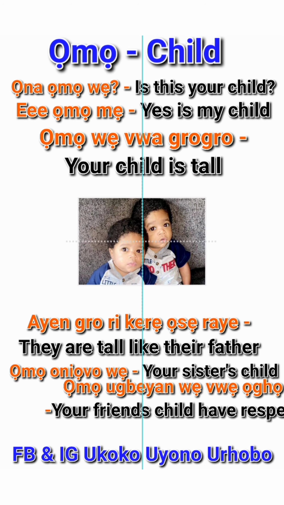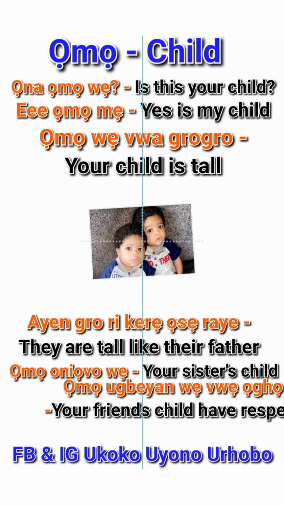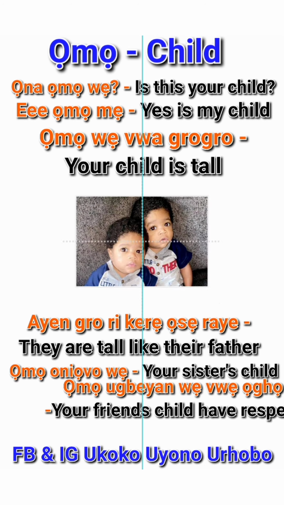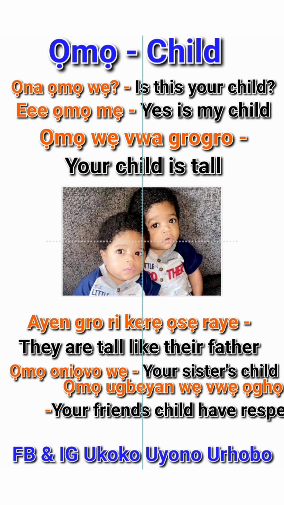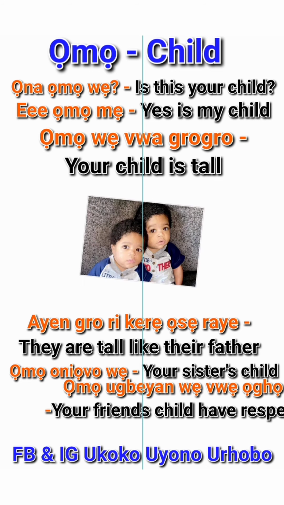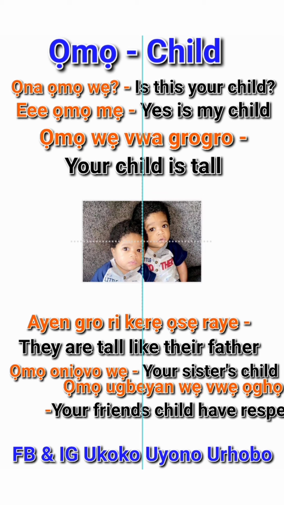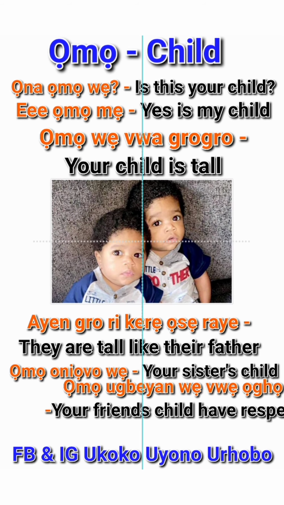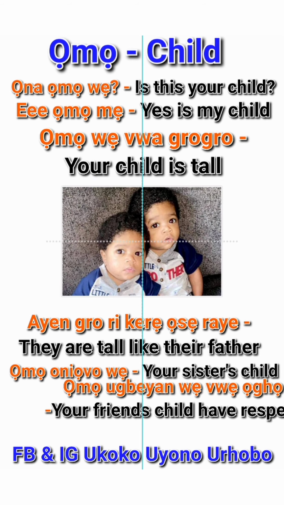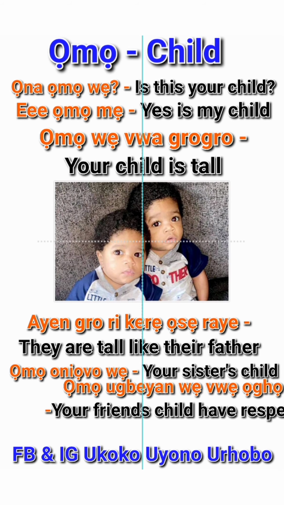Omo, child. And what is Urhobo for twins? Agbaiva. That's what twins is in Urhobo, not Ejime. Okay, it's Agbaiva. Okay, Oyoma.